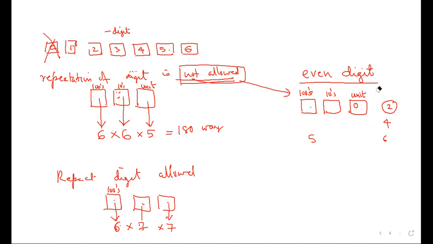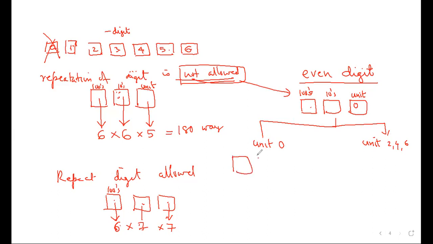So I'm going to separate the unit even digit into two parts. The unit place is 0, and the unit place is not 0, meaning the unit place is 2, 4 or 6. अभी calculation करेंगे.